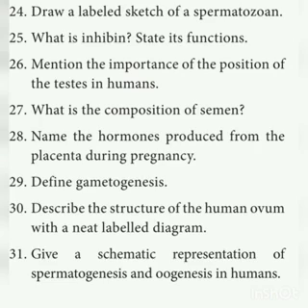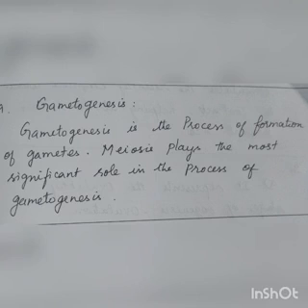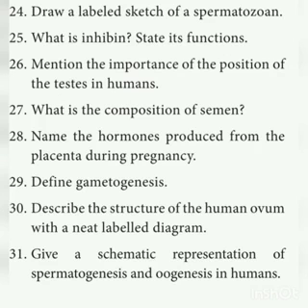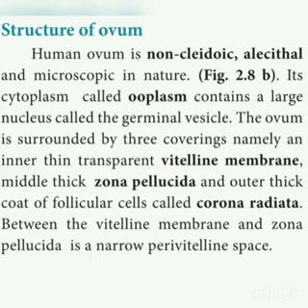Next, what is gametogenesis? Gametogenesis is the process of formation of gametes. Meiosis plays an important role in the process of gametogenesis. Next, describe the structure of the human ovum with a neat labeled diagram. You see this structure of ovum. You have to draw the diagram, and it is also helpful for you to draw in your practicals. So practice drawing the diagrams.